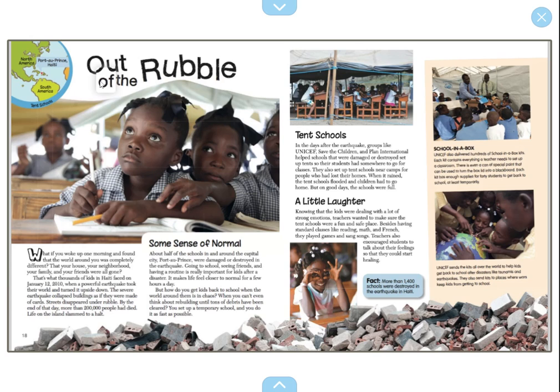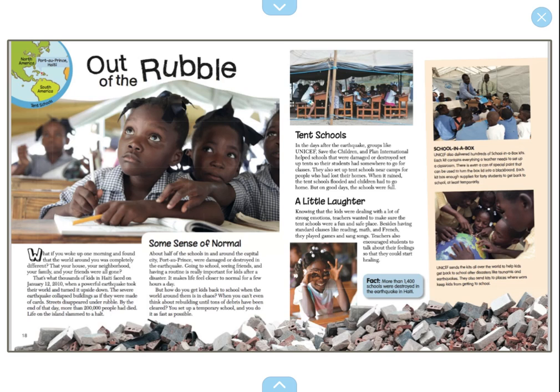Let's look at this title again, Out of the Rubble. Why do you think this chapter is called Out of the Rubble? Okay, rubble are broken pieces that are left when something is destroyed.